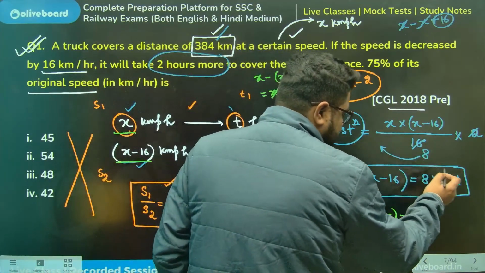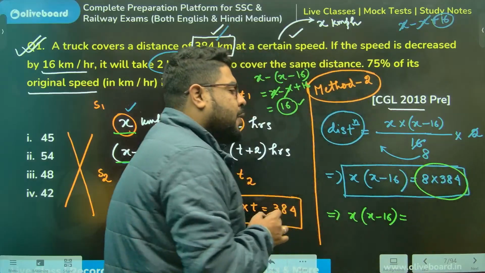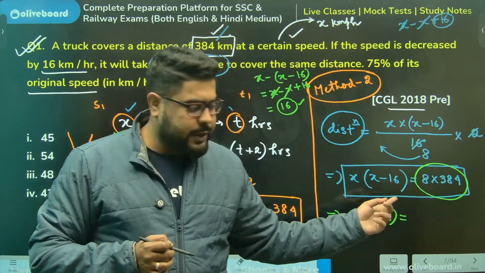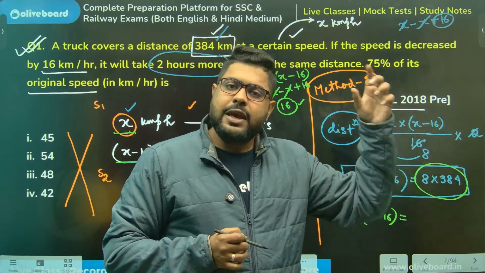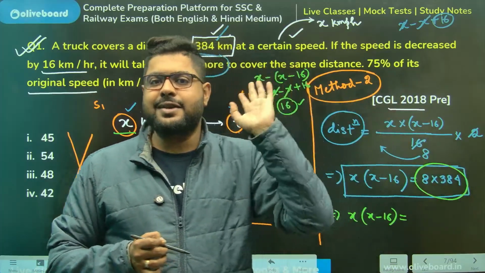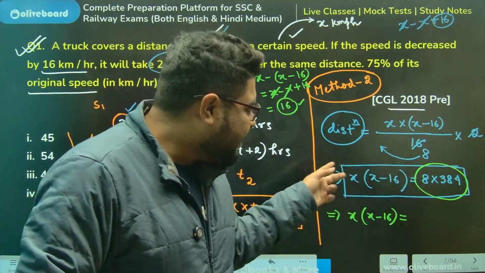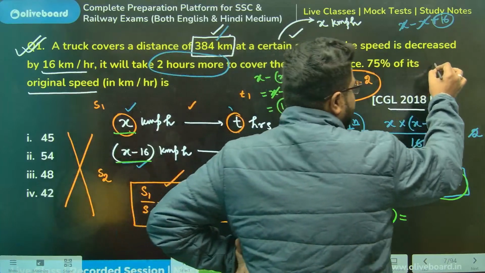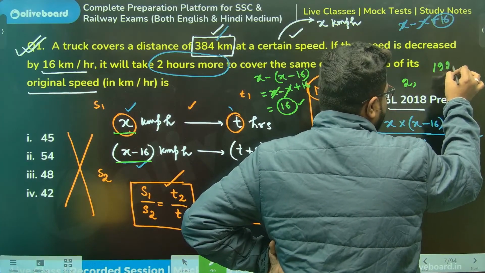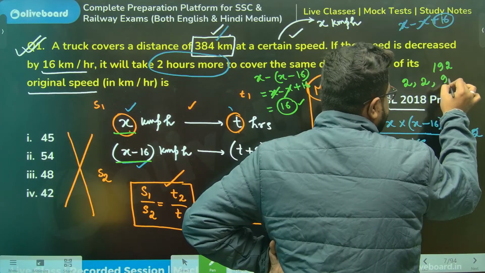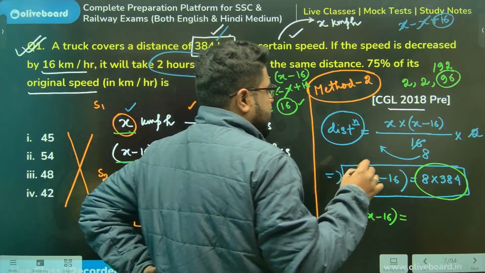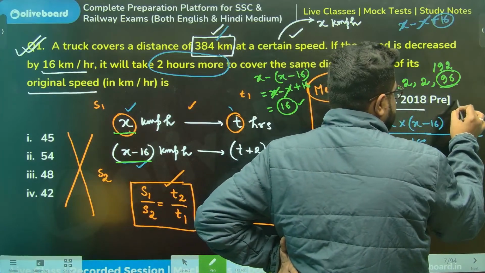Now come back. Now what you need to do, you need to express these numbers in such a way that it also becomes something into something minus 16. So for that, take factors. 384, divide by 2, I'll get 192, then 96, 48, 32. Again, this is 6 into 16.